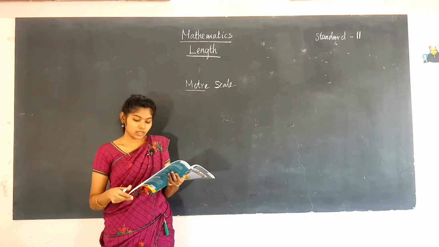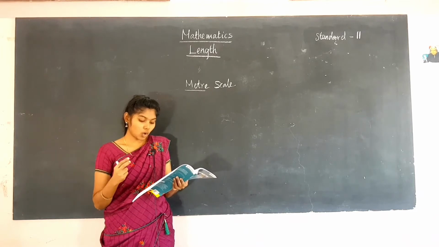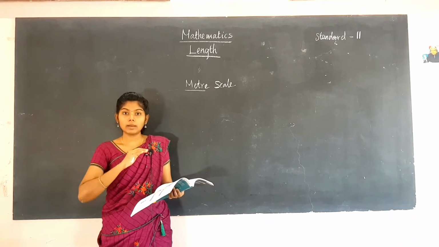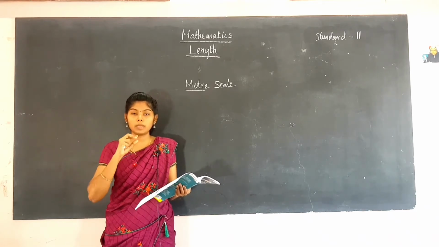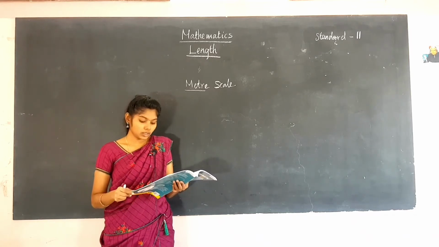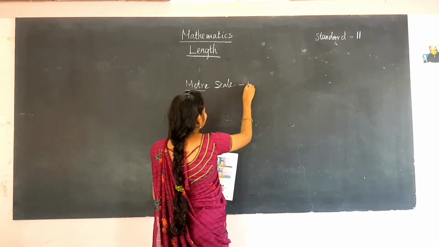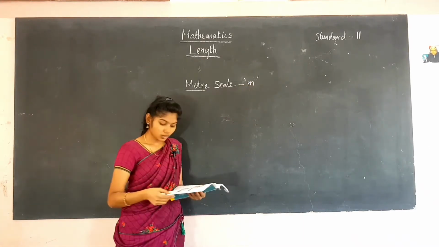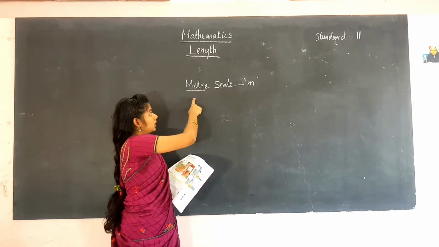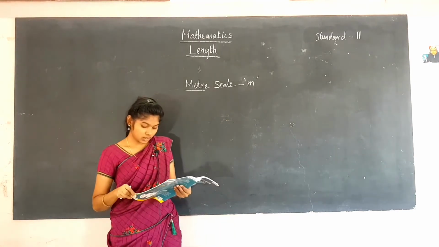For example, see, we can measure a table, a bed, a piece of cloth, a ribbon and many other things in meters using a meter scale. The meter scale is used to measure meters. The short form of meter is m. So we will use a small m when mentioning meters. This is a meter scale.